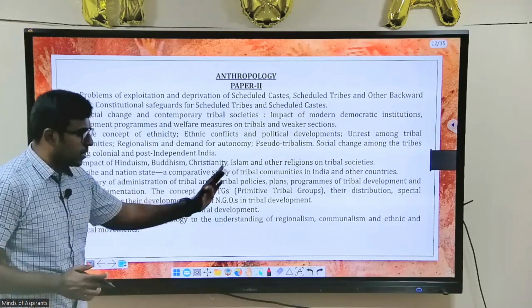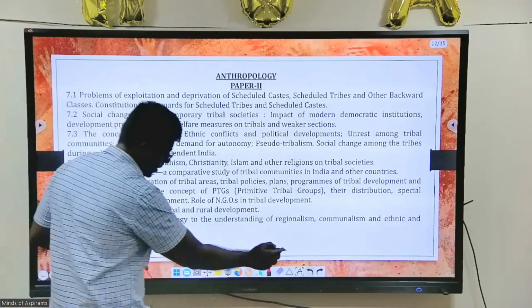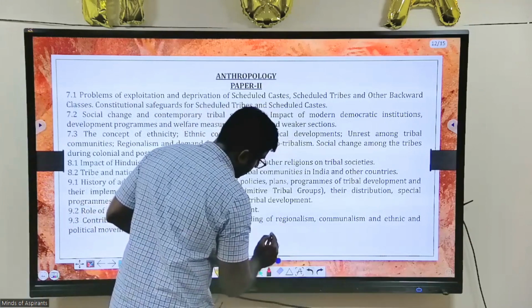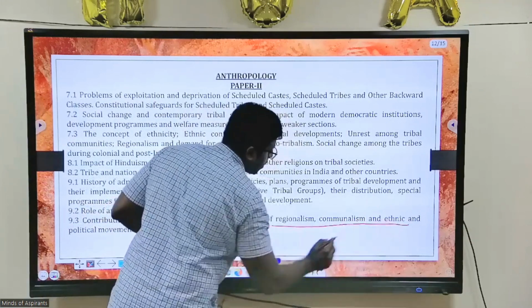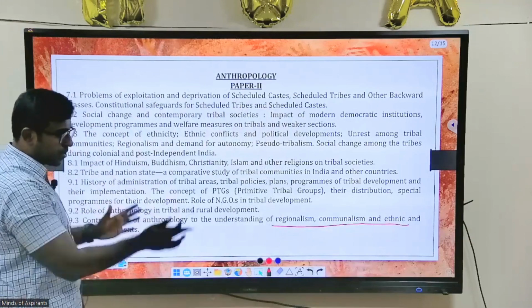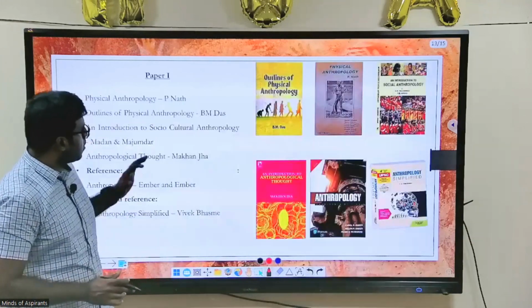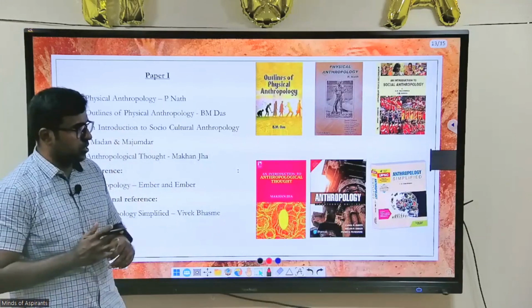Look at regionalism and communalism, all of this is in your syllabus of GS paper 1. Many parts of the syllabus actually overlap with your GS paper 1. So this is the basic overview of anthropology which I wanted to give.